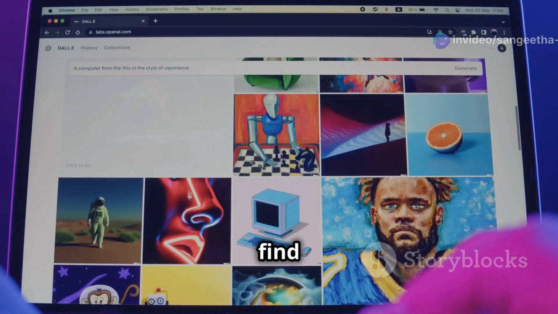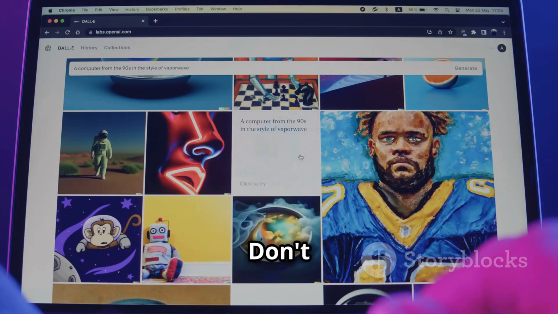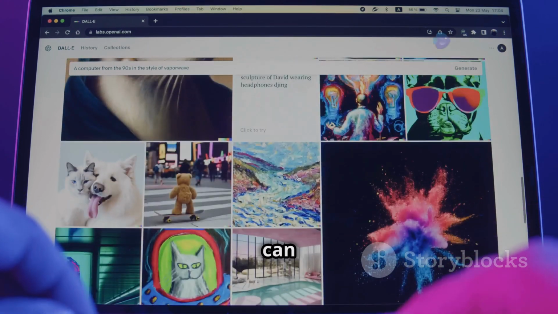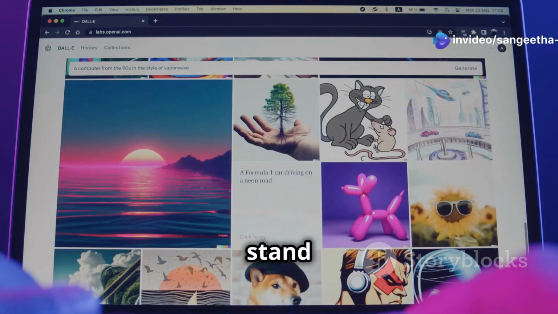Explore various options to find the best fit for your creative vision. Don't limit yourself to just one tool. The diversity of AI art applications available means you can mix and match to achieve unique results that stand out.